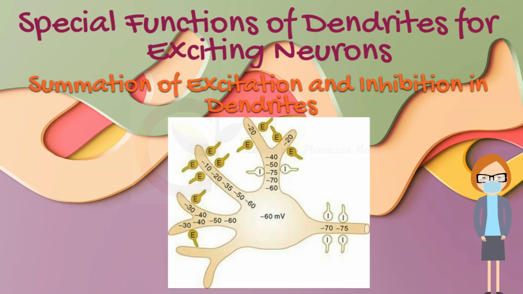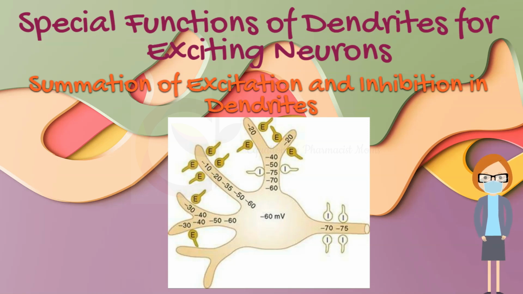How are excitation and inhibition summed up in dendrites? The uppermost dendrite of this figure is shown to be stimulated by both excitatory and inhibitory synapses. At the tip of the dendrite is a strong excitatory postsynaptic potential, but nearer the soma are two inhibitory synapses acting on the same dendrite. These inhibitory synapses provide a hyperpolarizing voltage that completely nullifies the excitatory effect and indeed transmits a small amount of inhibition by electrotonic conduction toward the soma. Thus, dendrites can summate excitatory and inhibitory postsynaptic potentials in the same way that the soma can.